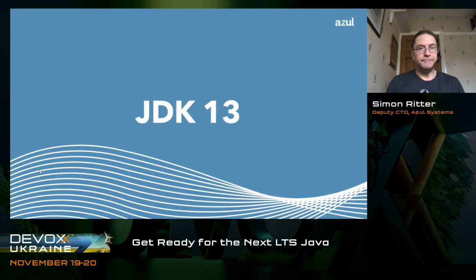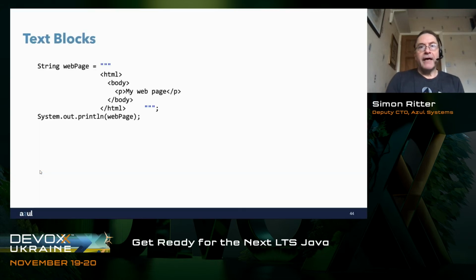JDK 13. What did we get there? Well, the first of these things was what's called text blocks. Text blocks allows us to define string literals in a slightly different way. Again, right from the very beginning, Java has had the idea of strings of characters in the language, and it's a sort of a fundamental type, string.